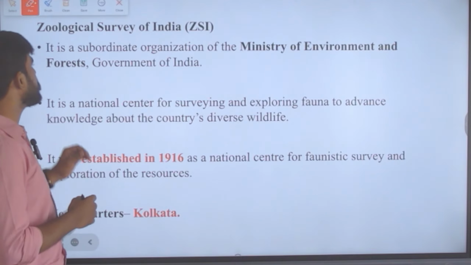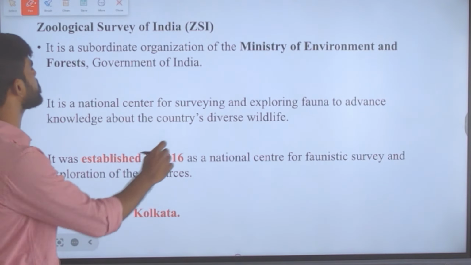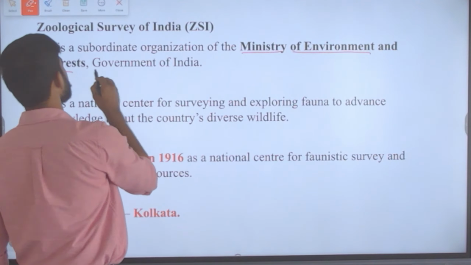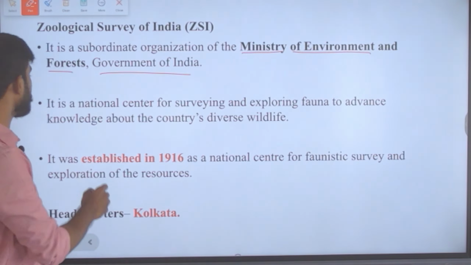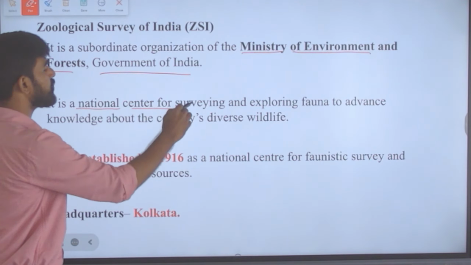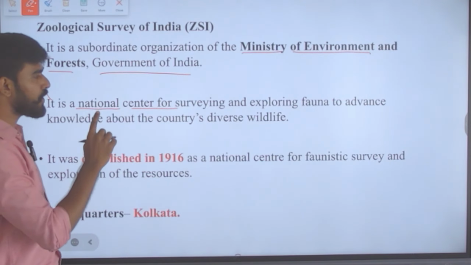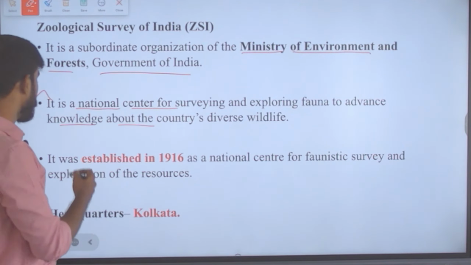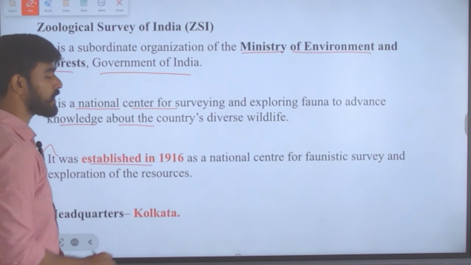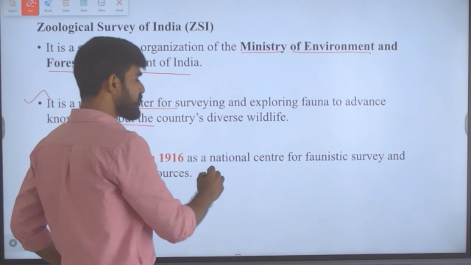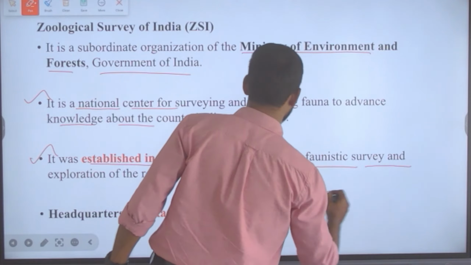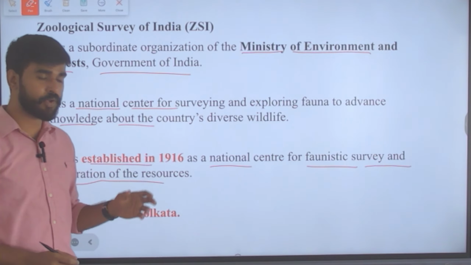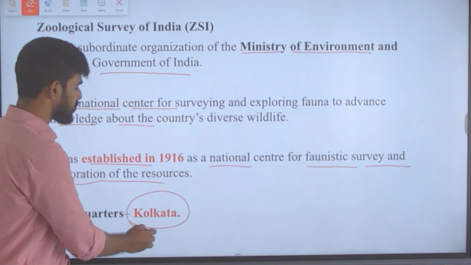So this Zoological Survey of India is a subordinate organization of the Ministry of Environment, Forest and Climate Change of the Government of India, and it is a national center for surveying and exploring fauna to advance knowledge about the country's diverse wildlife. Moreover, it was established in 1916 as a national center for faunistic survey and exploration of resources. And where is its headquarters located? It is located at Kolkata.